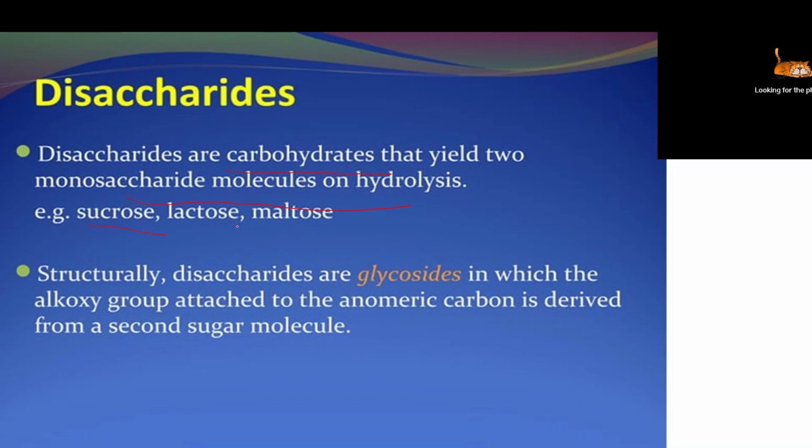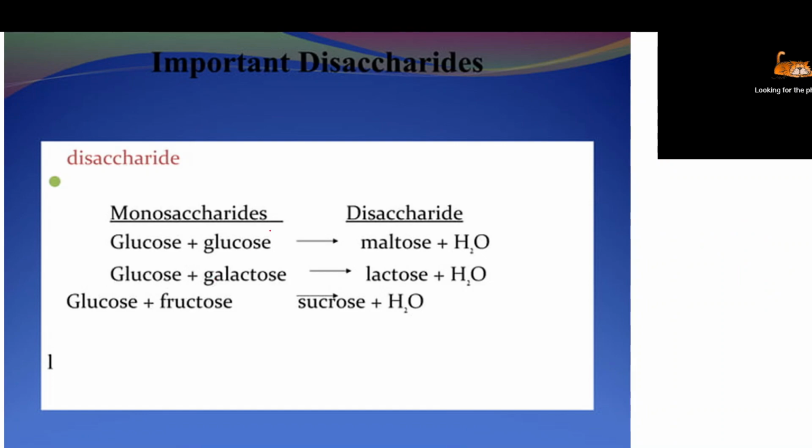Examples are sucrose. Sucrose is mainly known as the sugar which we are using. Lactose is a type of milk sugar which is mainly found in milk. Maltose is also a type of disaccharide which is found in different plants. Structurally, disaccharides, as we discussed, have glycosidic bonds between the two monosaccharides. That is known as a glycosidic bond. Okay, so we have completed that.